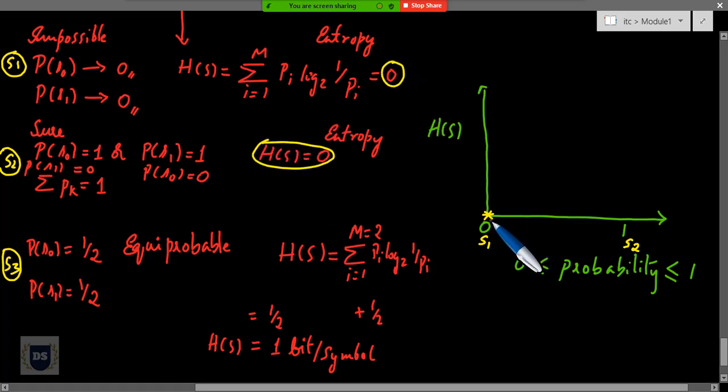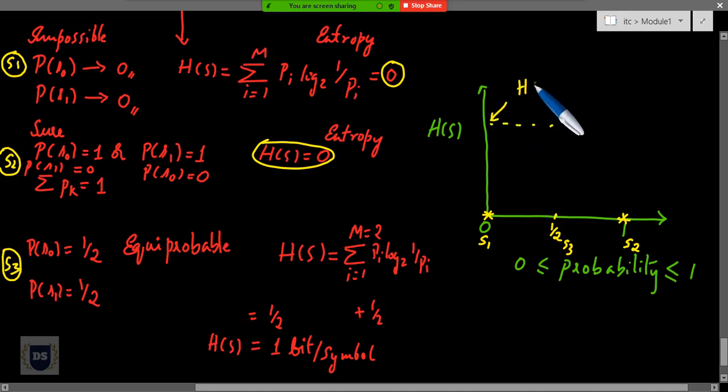So H(S) for probability equal to 0 as well as for probability equal to 1 is equal to 0. Whereas only if the probability of that event is equally likely to happen, p is equal to half, in other words scenario number 3, only then am I getting H(S) equal to 1, which is the maximum value for a binary source.